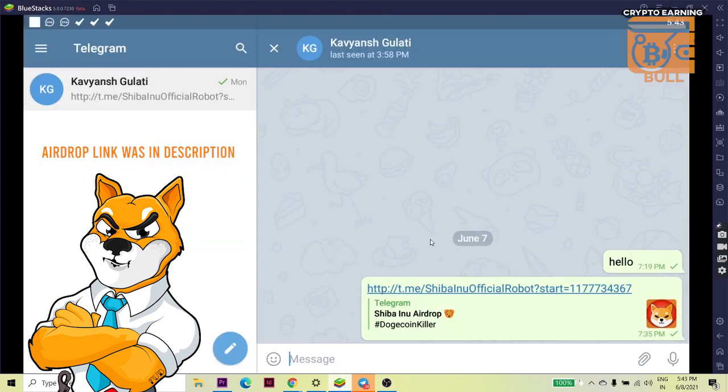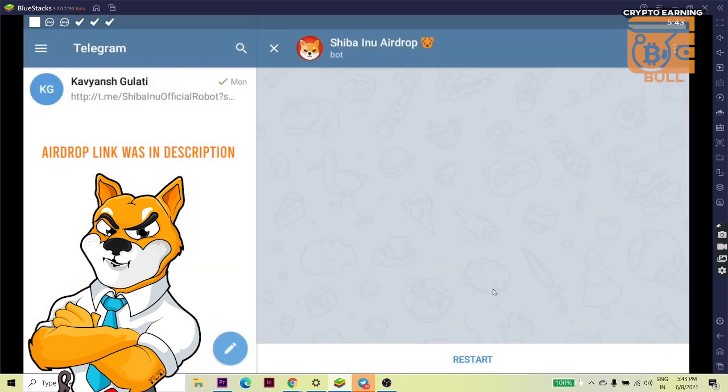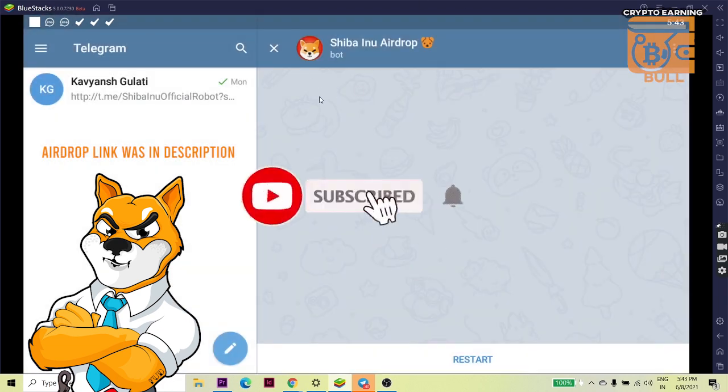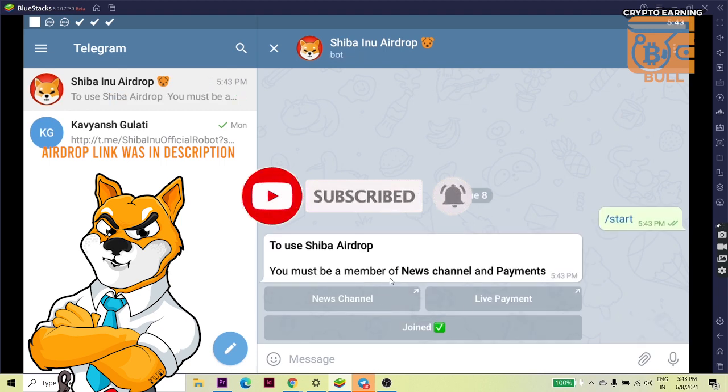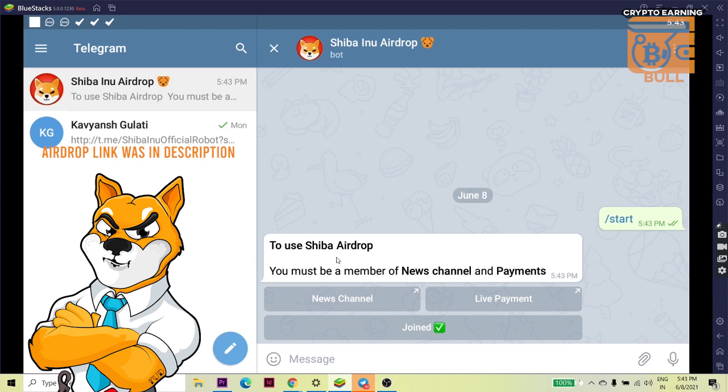So this is my Telegram. I already opened my Telegram, and that's my referral ID of that airdrop. I will put the referral in my description, so you can check it out from there. And after this I will click on this link. Okay, that's the Shiba Inu airdrop. Let's restart this. So this is showing you the Shiba airdrop.